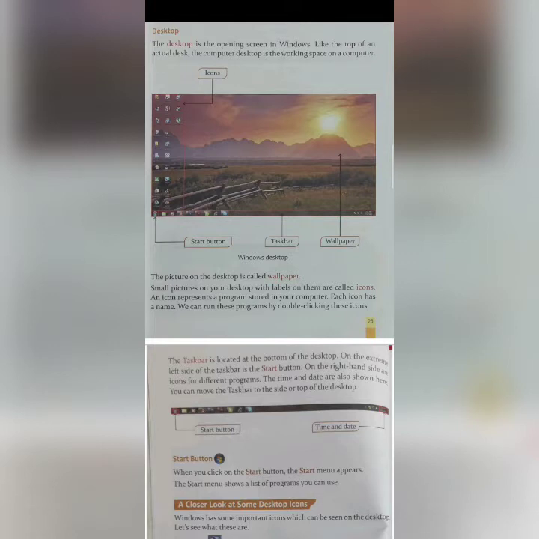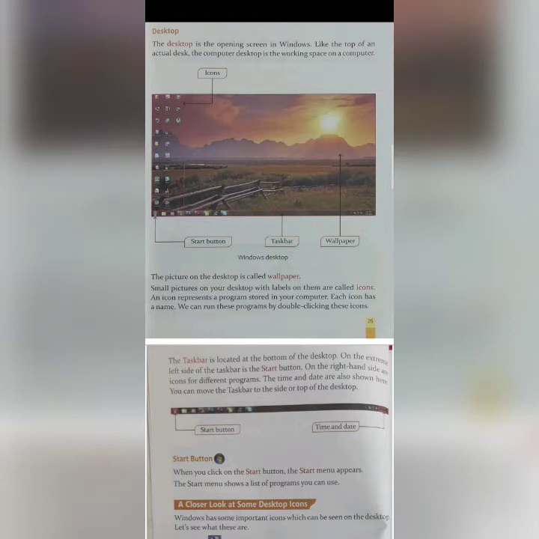Small pictures on your desktop with labels on them are called icons. These are small folders with some names on them. See, these labels are called icons. The names are already marked in red.